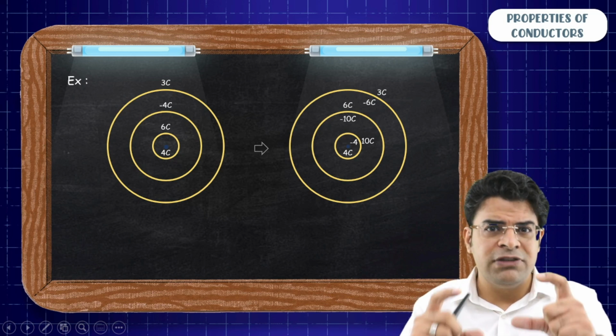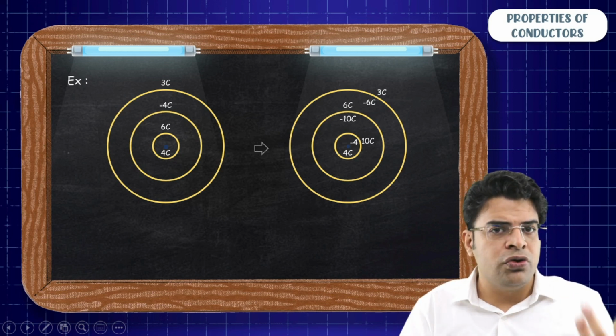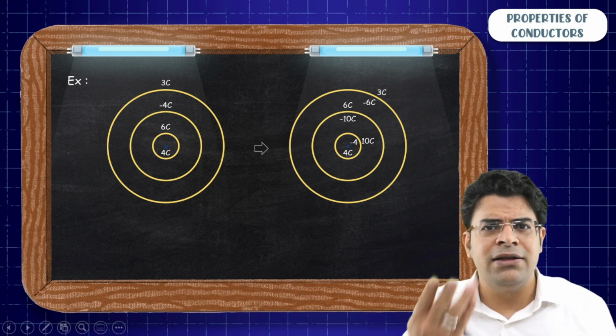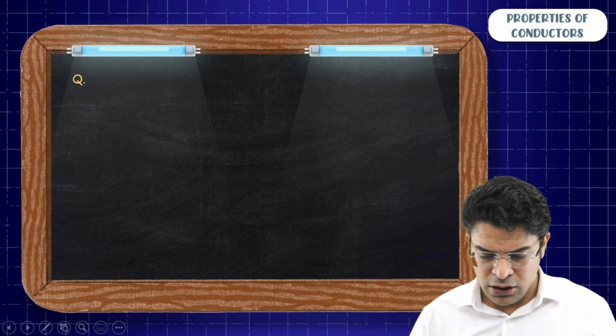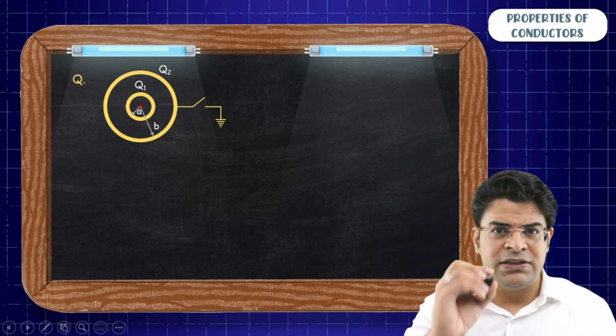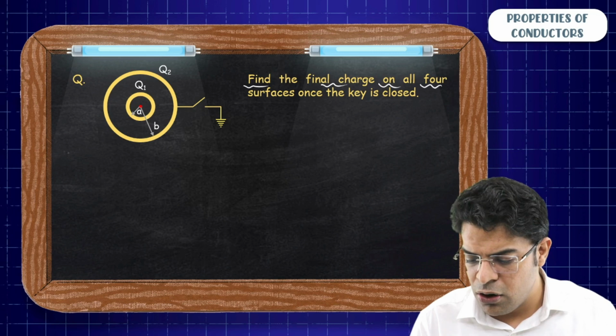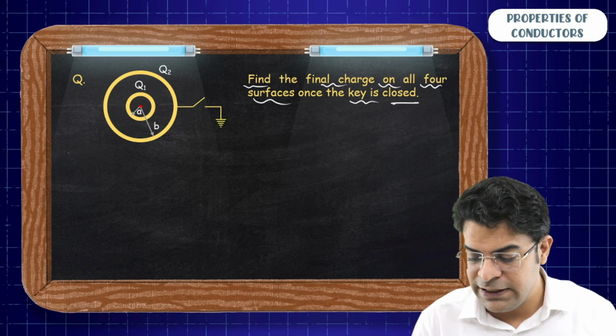So the points which I said after parallel plates, you should know them. The points which I said after multiple shell, you should know them. And then the things will be easy. So I will end this day with this last example. Find the final charge on all the 4 surfaces once the key is closed.